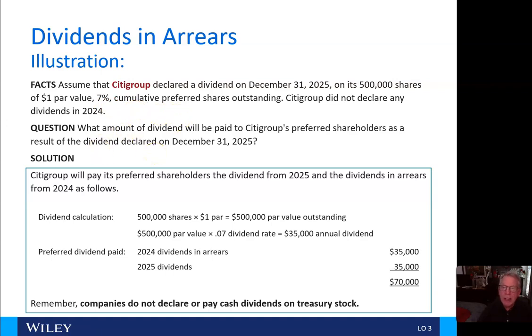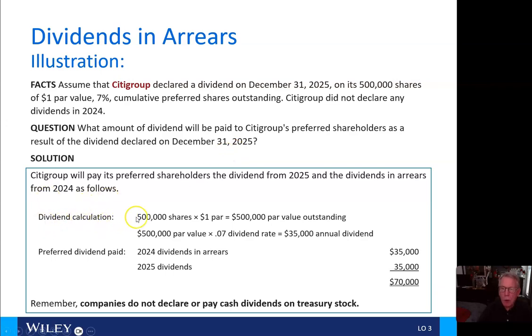So what amount of dividends will be paid to Citigroup's preferred shareholders as a result of the dividend declared on December 31st, 2025? Okay, Citigroup is going to pay its preferred shareholders the dividend from 2025 and the dividends in arrears from 2024 because this was cumulative preferred shares outstanding.